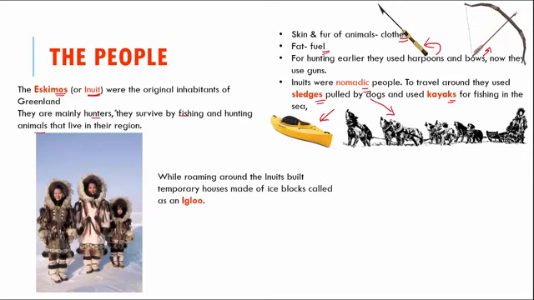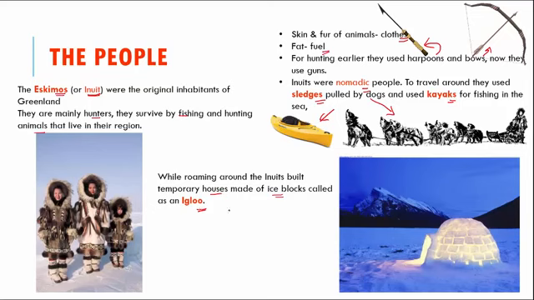Now, while roaming around, like we saw, they were nomadic, they can't keep building proper houses everywhere, right? So, these Inuits used to build temporary houses made up of ice blocks, and these were called igloos. So, you have a picture of an igloo right here. For Inuits, igloo means home, whether it is made of ice or brick, it is just home. But during the summer months, they do move into tents that are made up of leather.